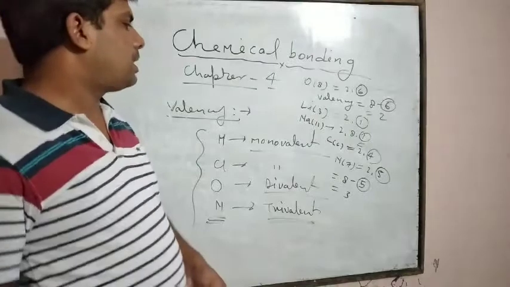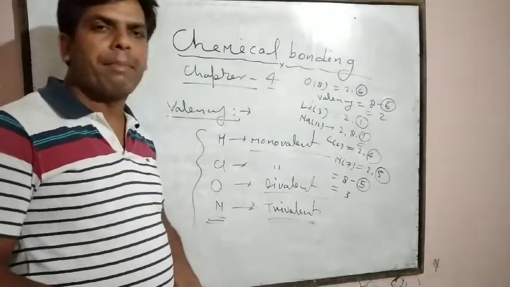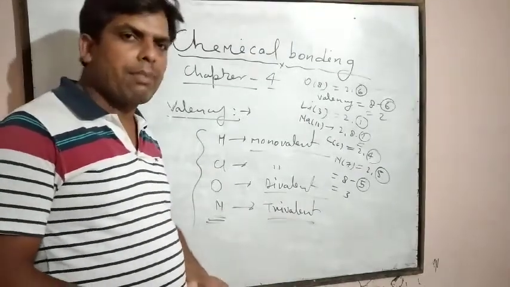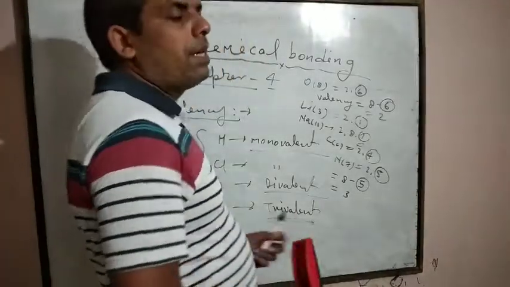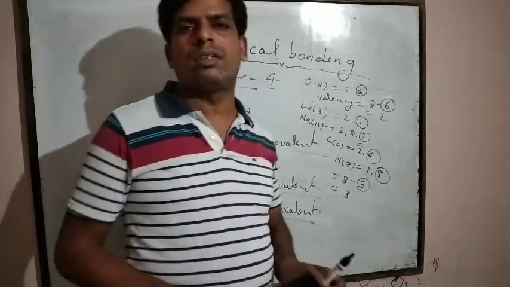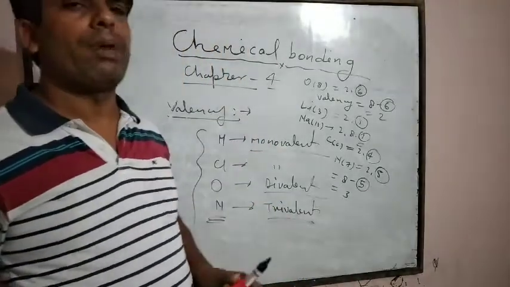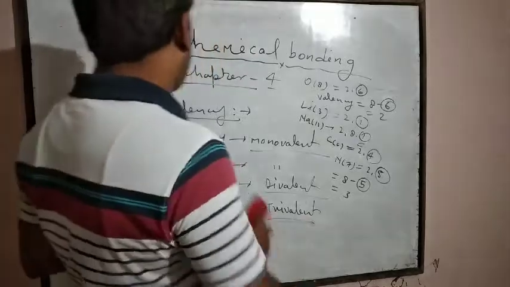Now we will discuss the types of chemical bonding one by one. First we will discuss the ionic bond or electrovalent bond.